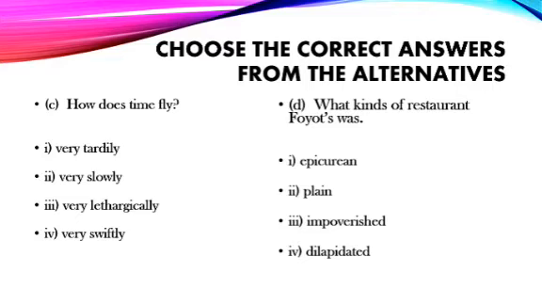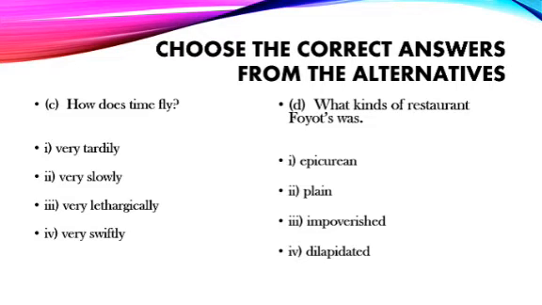Number C says, how does time fly? The line was quoted by the lady admirer, we can remember. So, how does time fly? We all know time flies and it goes on or it moves on fast and smoothly. So, let us check the options.